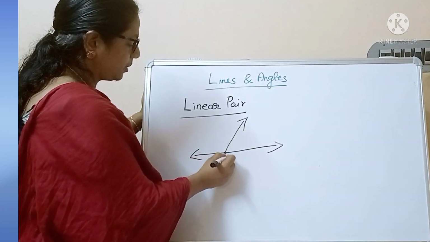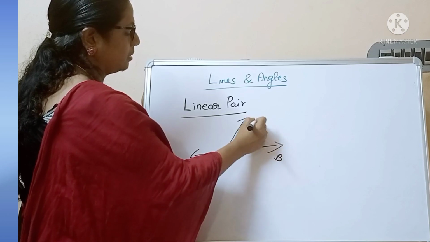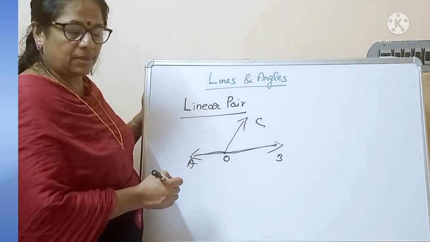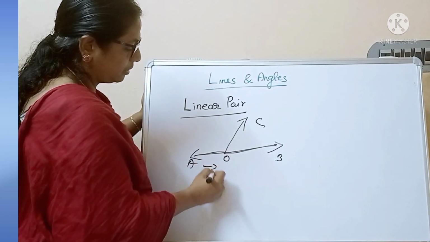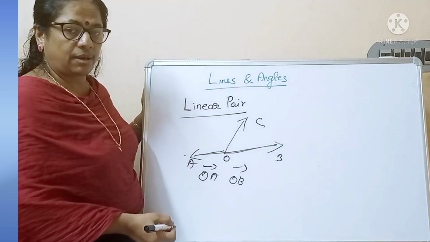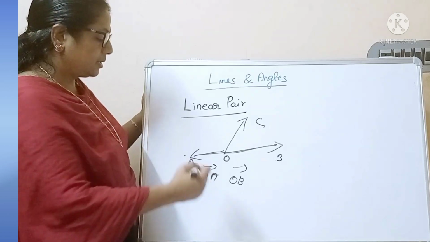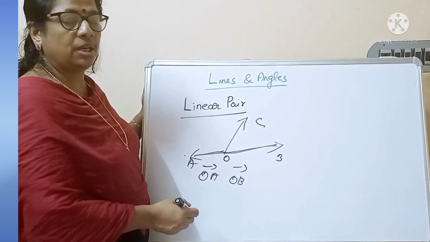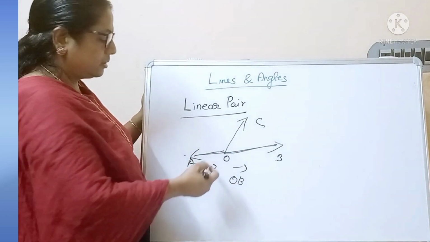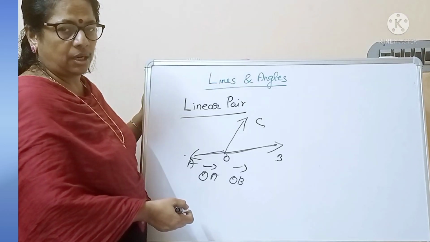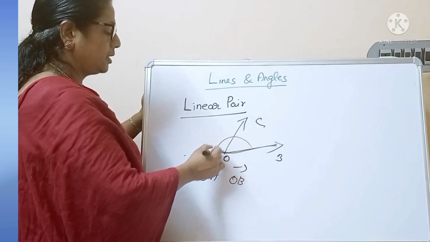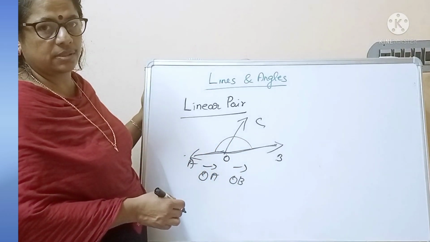Here the non-common arms, AB is a line, OA and OB are opposite rays. Since angle AOC and angle COB are adjacent angles, OC is the common arm. Since OA and OB are non-common arms, they are opposite rays. Therefore, these angles are called linear pairs.